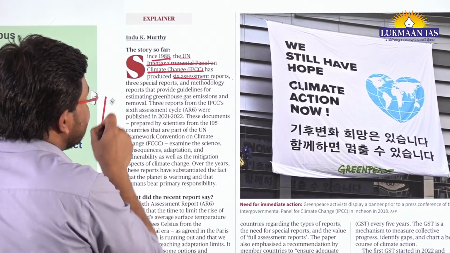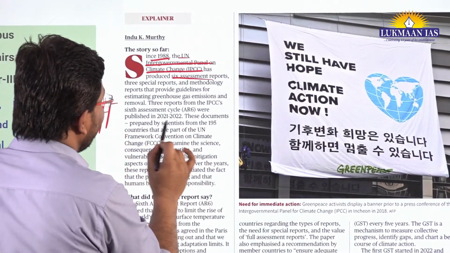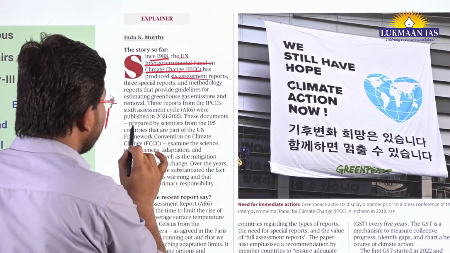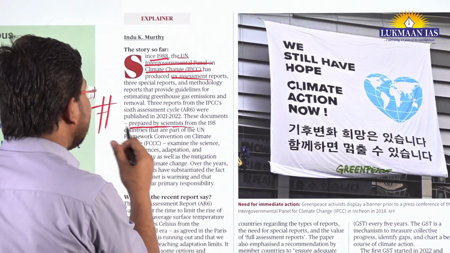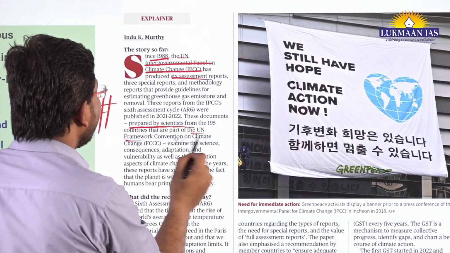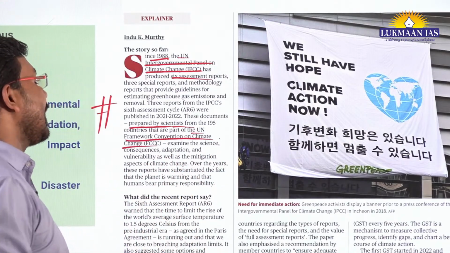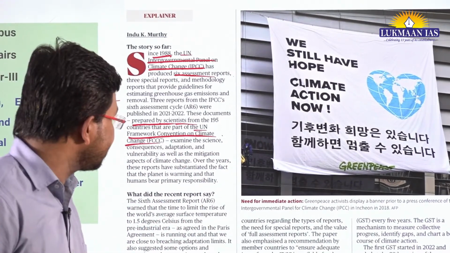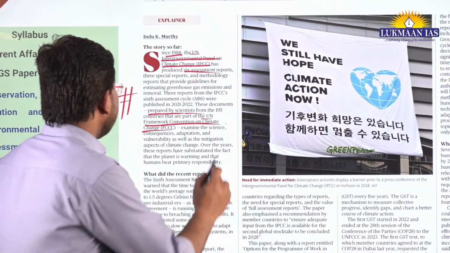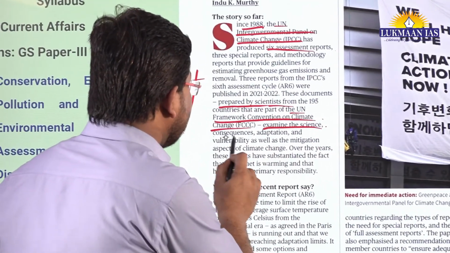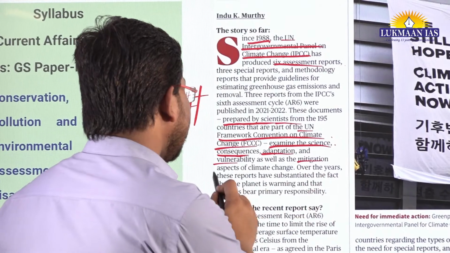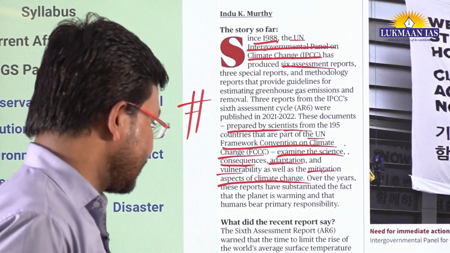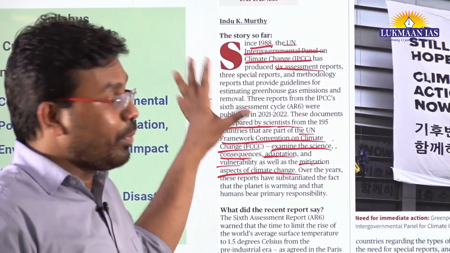These were prepared by scientists from 195 countries, and these are part of the United Nations Framework Convention on Climate Change, which is known as UNFCCC. They examine the science, consequences, adaptation and vulnerability, as well as mitigation aspects of climate change. So basically, they have already come up with 6 such reports, right?